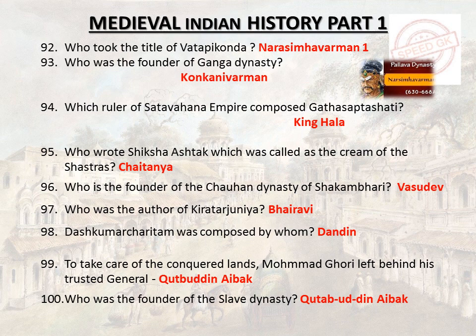Dandin. To take care of the conquered lands, Muhammad Ghori left behind his trusted general Qutbuddin Aibak, who was the founder of the slave dynasty.